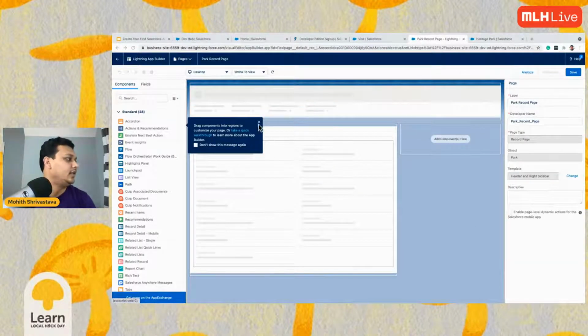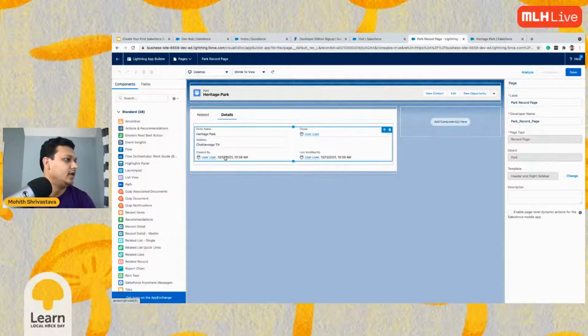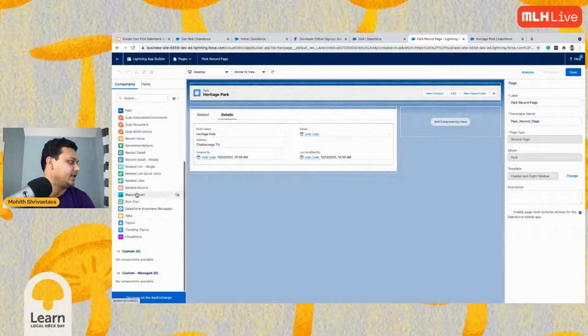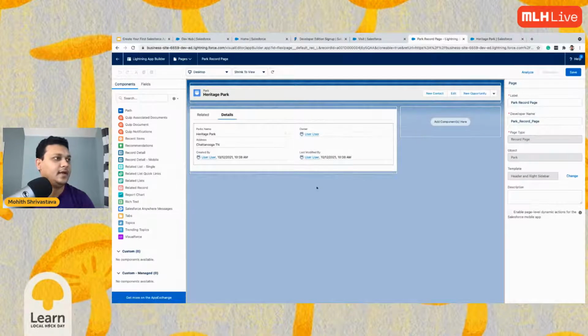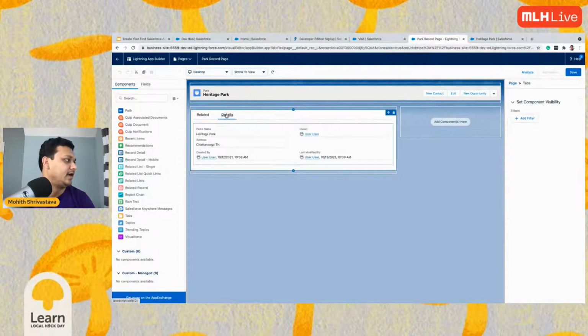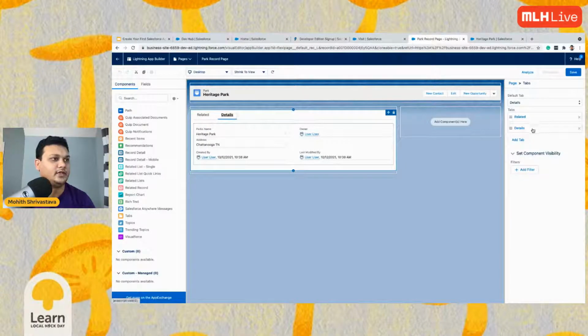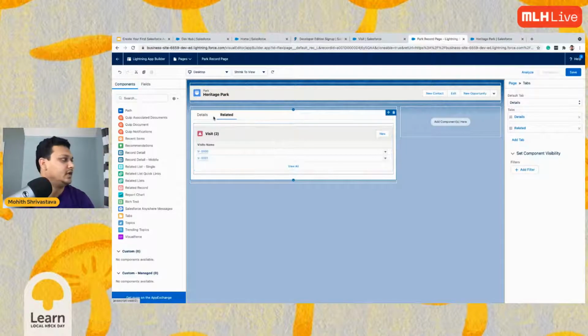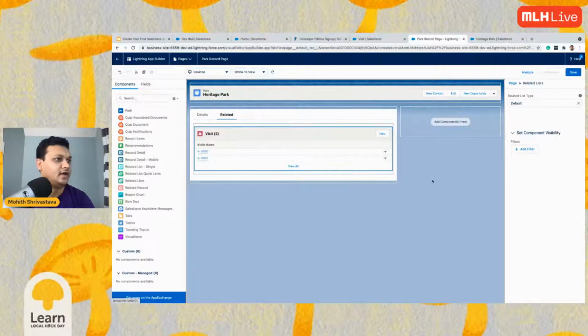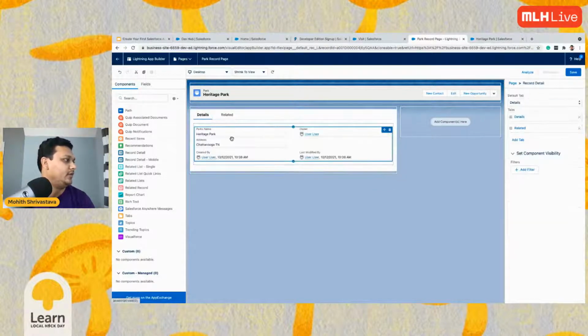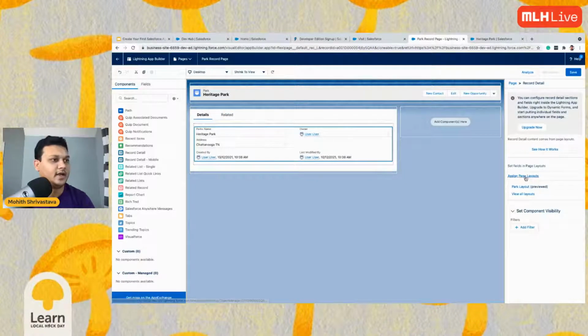Here we can add components. As you can see, there are some components, and we can add them. Now what I want to do is change these two. I want the details to come first. So drag and drop, details will come first, the related will come next. And then I want to change the column of these, right? So I can click on this middle section and go to the page layout.